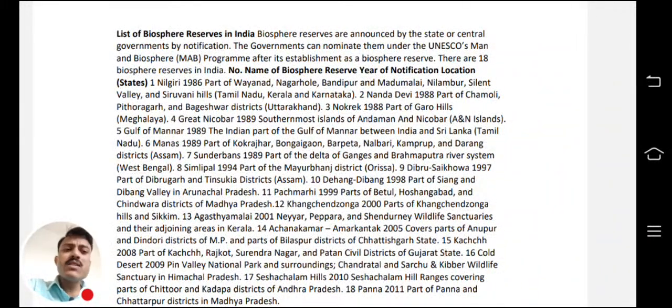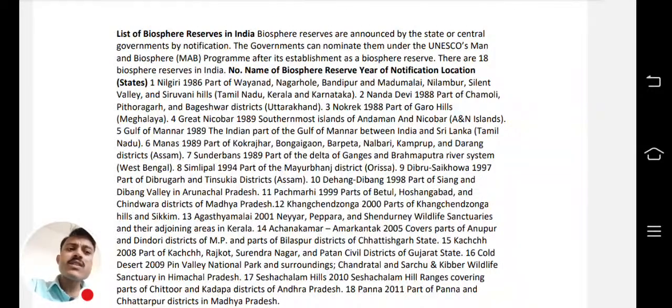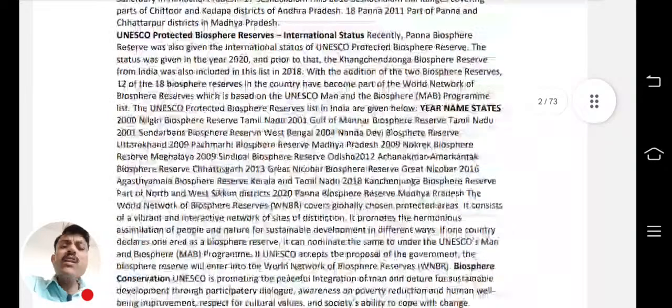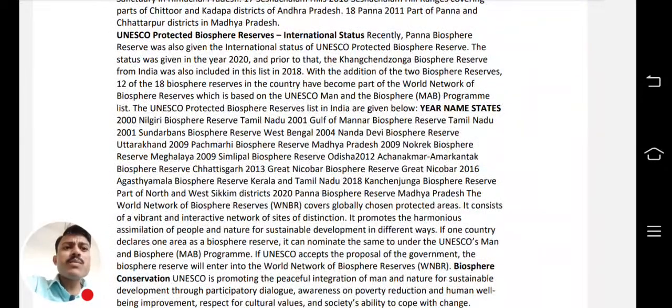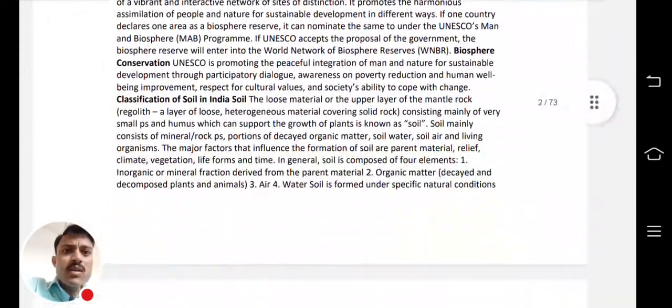Anything asked in the UPSC prelims, you can definitely eliminate the option or write the answer, match the pairs, and everything can be covered in this paragraph related to biosphere reserves, right? And then what are the UNESCO protected biosphere reserves, international status, right? This is also important. Now biosphere reserve conservation.